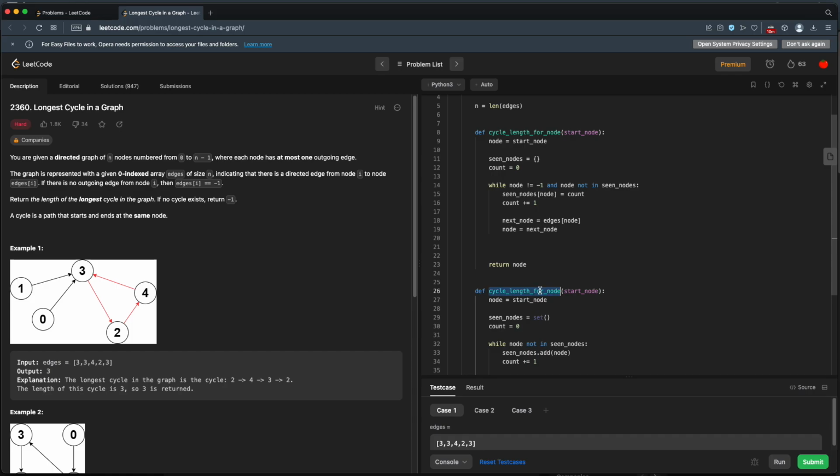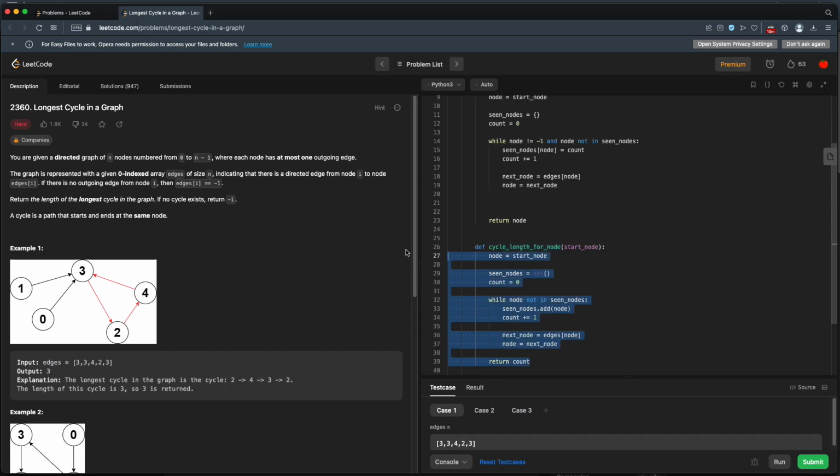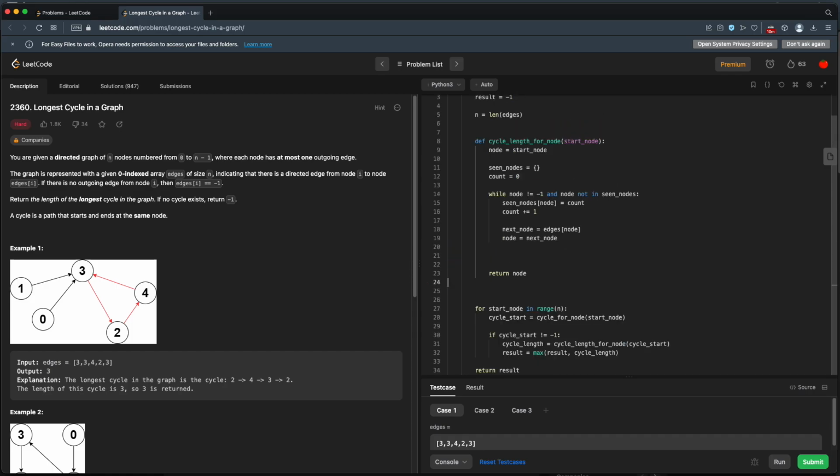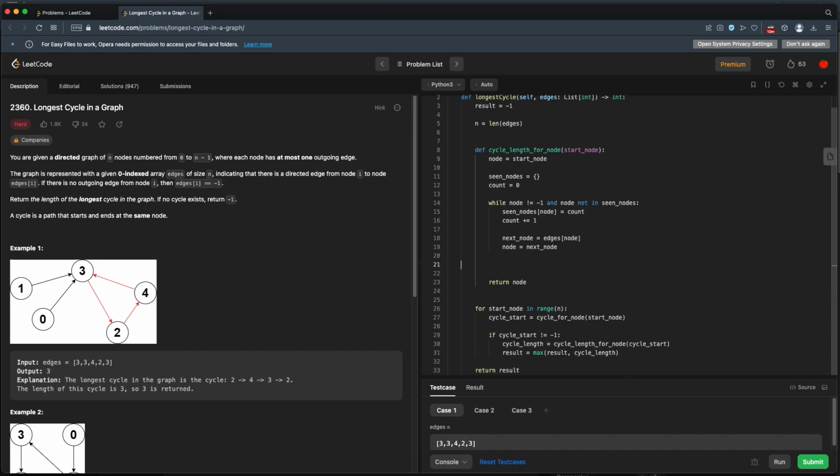So that looks a lot like this one now. Okay, let's get rid of this. We don't need this anymore. Now we're returning the cycle length directly. All right, but that does mean we have to calculate the cycle length here.